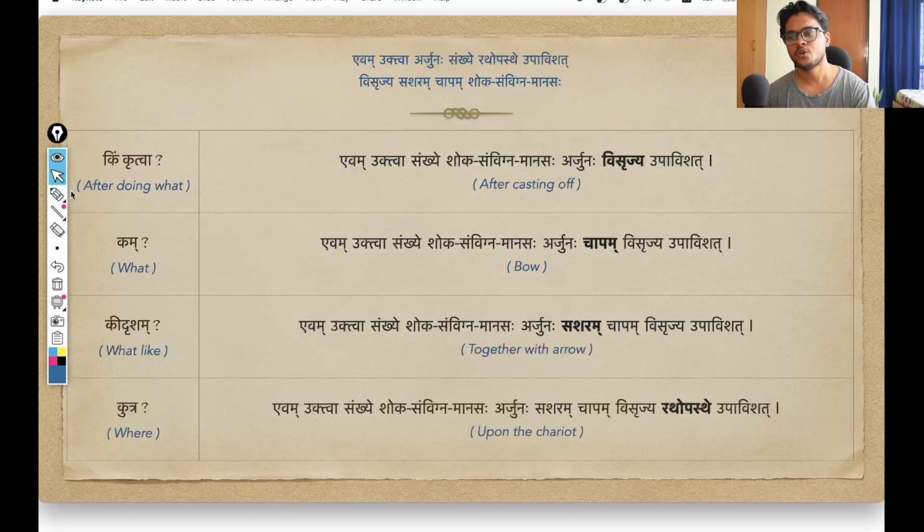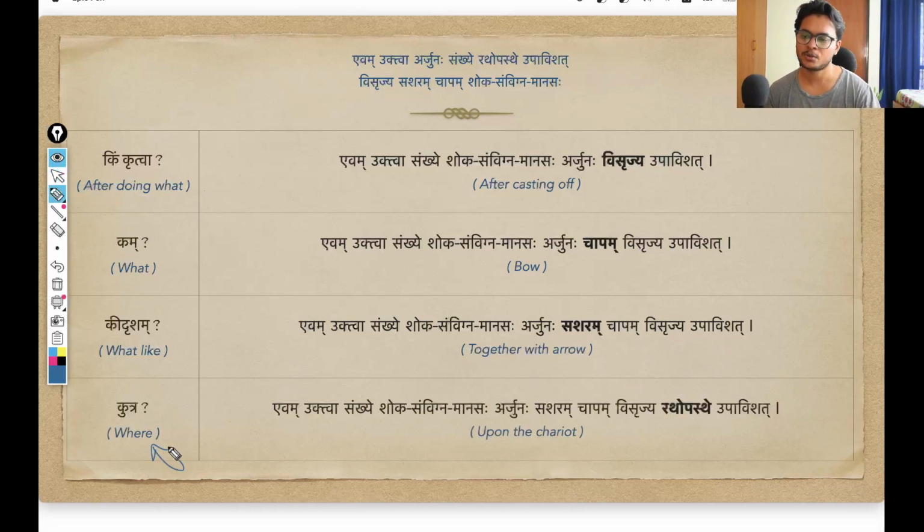Okay, and if we move on, again he is repeating the question, kutra, where. But now Sanjay is not talking about the geographic location, because we've already seen this before, in the battlefield, that Arjuna, after speaking thus in the battlefield, he sat down. We saw that previously, right? But now this repetitive inquiry, where, is about the current position of Arjuna, and that is rathopasthe, that Arjuna sat down, upavishat, upon the chariot. That is this word rathopasthe.